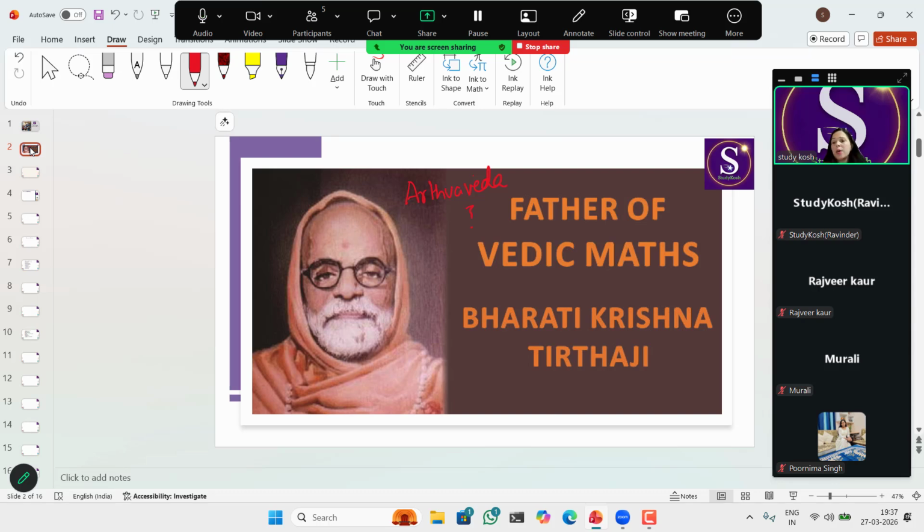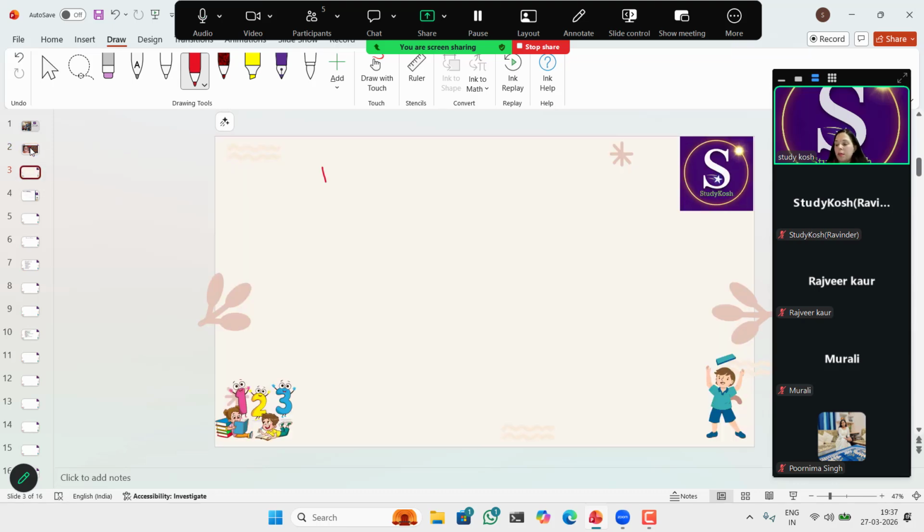Now comes the question: why is it called Vedic maths? The reason is that its base comes from the ancient Indian knowledge system, because Veda means knowledge.